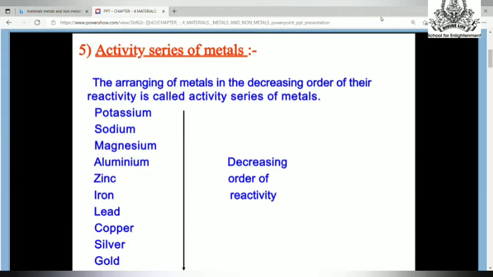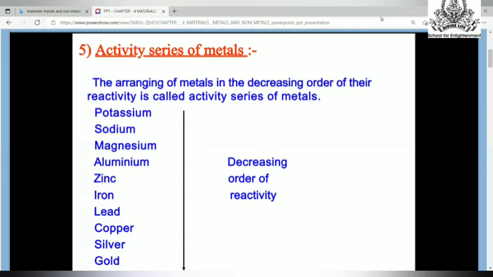So potassium is the most reactive metal. Sodium is less reactive than potassium. Magnesium is less reactive than sodium. Aluminium is less reactive than magnesium. Zinc is less reactive than aluminium. Iron is less reactive than zinc. Lead is less reactive than iron. Copper is less reactive than lead. Silver is less reactive than copper. And gold is the least reactive metal.